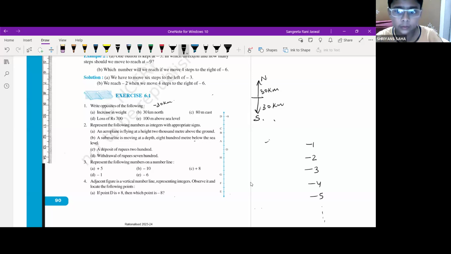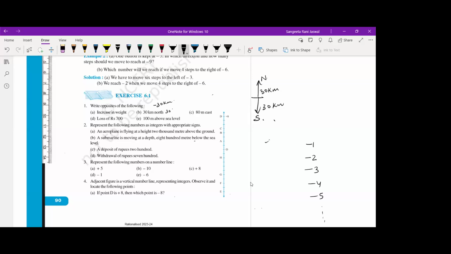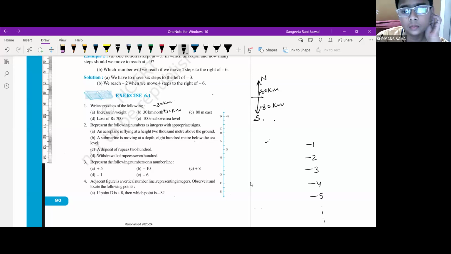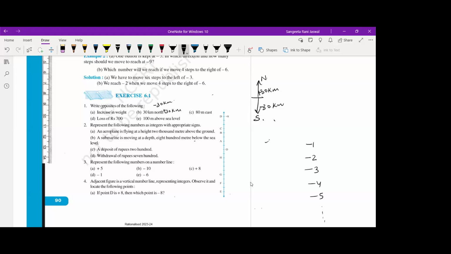Okay, ma'am. Right? Okay. And 30 kilometers north will be 30 kilometers only, or we can even write positive in front of this. Are you understanding? So this is positive 30 towards north, and when you're talking about south, then this is -30, right? But this is only the opposites we are talking about. In the next question, we will be asked about its integer values.